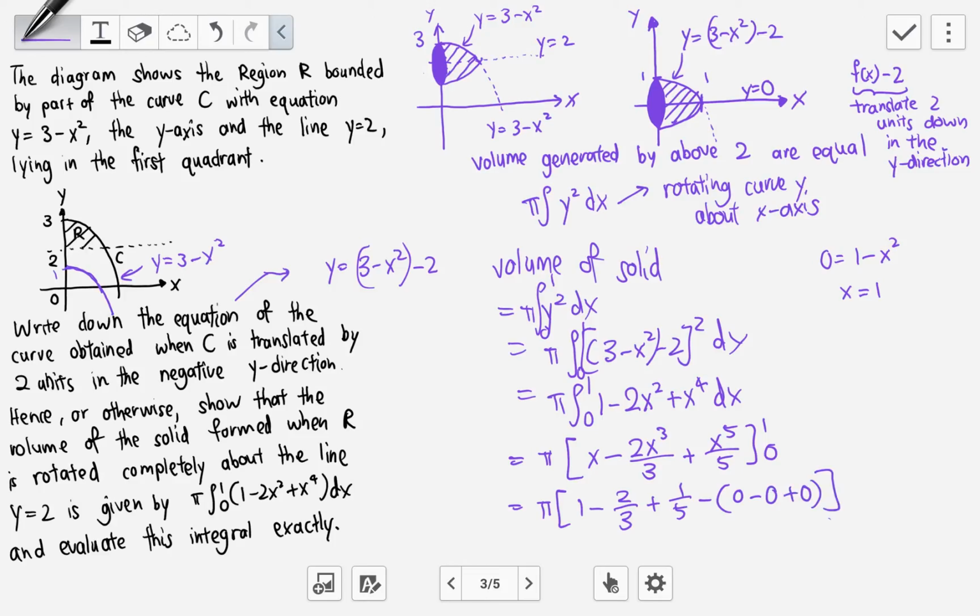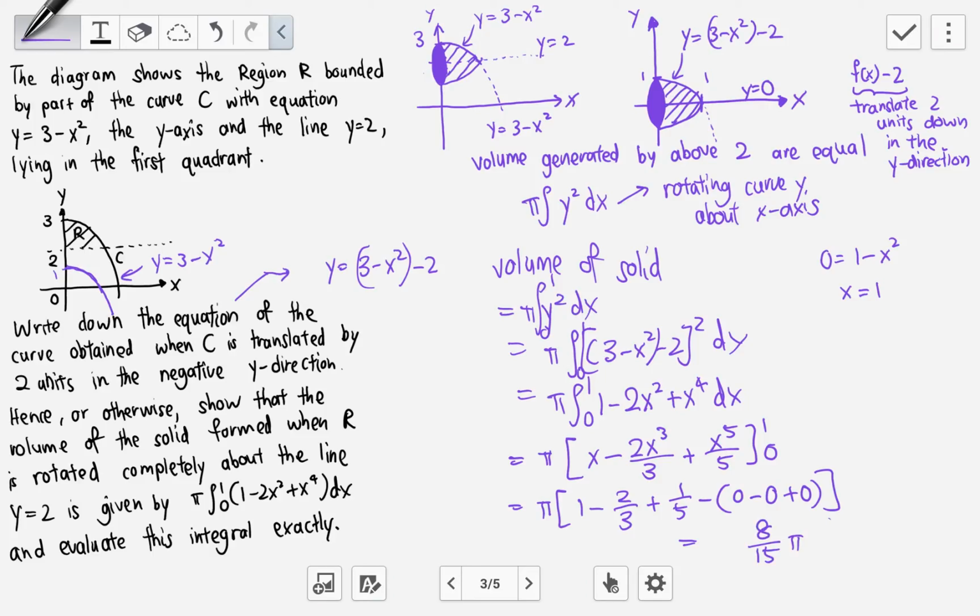Just doing this to show you how it's done, which is quite simple. You don't have to write 0 if you are familiar. So 1 minus 2/3 is 1/3. What is 1/3 plus 1/5 is just 8 over 15 pi.